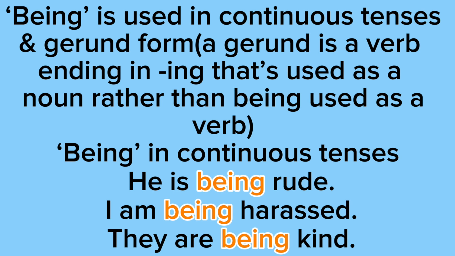Example 3 says, "They are being kind." So notice how this is an ongoing thing. It's continuous. Next, we have being used in gerund form. And this is one of those things that throws me off at times. Like, it was kind of hard for me to understand at first, but it's starting to make more sense now.